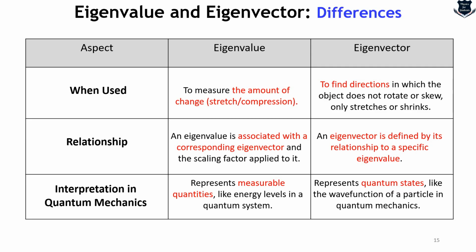So we will look into the quantum mechanics part and what the eigenvectors are called there. So it represents measurable quantities, and here it represents quantum states.